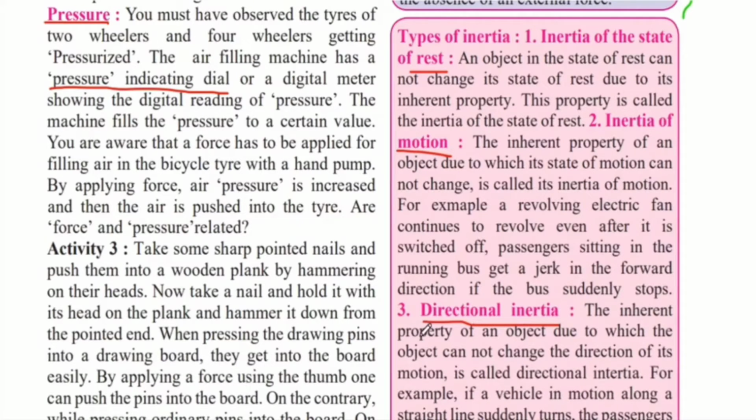This inherent property of an object due to which the object cannot change the direction of its motion is called directional inertia. So if you take the example of the ball, when you roll it on the table, it will continue to roll in the direction that you threw it. That is, it will move in a straight line unless and until you push it from the side, that will cause it to change the direction. So until an external force is applied on the ball, it will not change its direction.